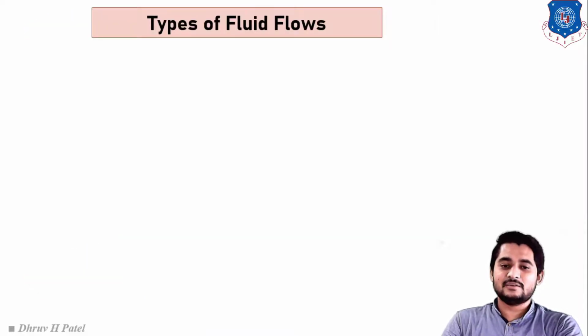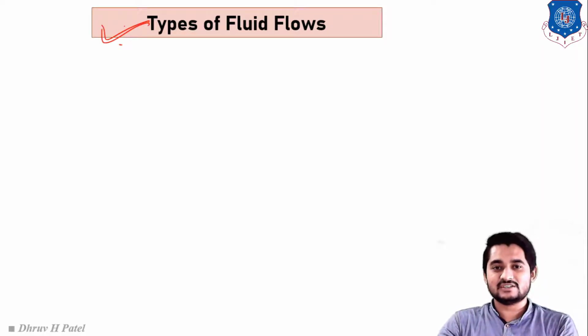Our next theory will be types of fluid flow. In chapter number 1, we have already studied types of fluid. Do you remember? What do we mean by types of fluid? There were Newtonian fluid, non-Newtonian fluid, ideal fluid, real fluid, ideal solid, ideal plastic. Clear? And here it is types of fluid flow. So you have to differentiate between those two theories, types of fluids and types of fluid flow.